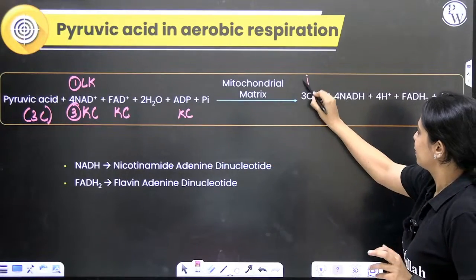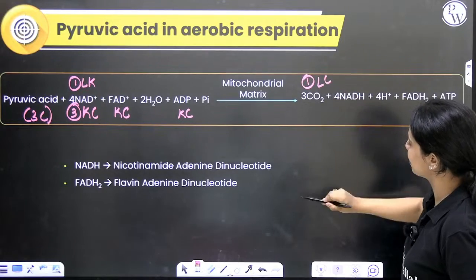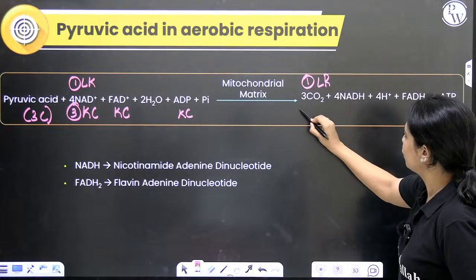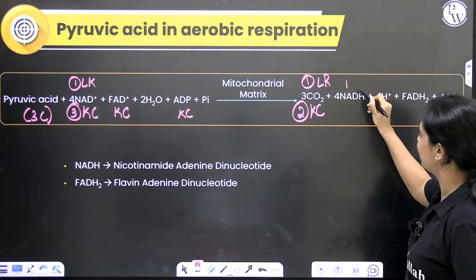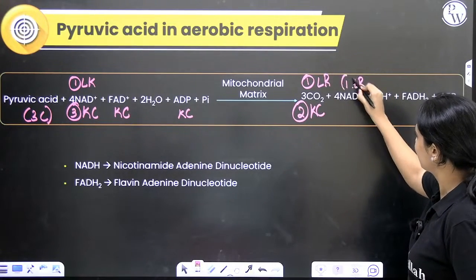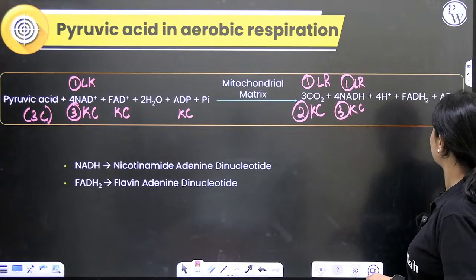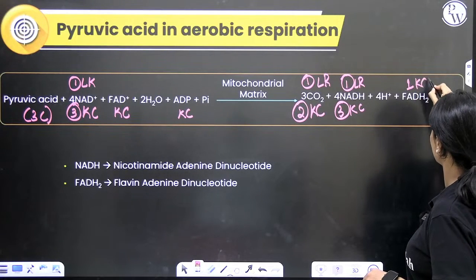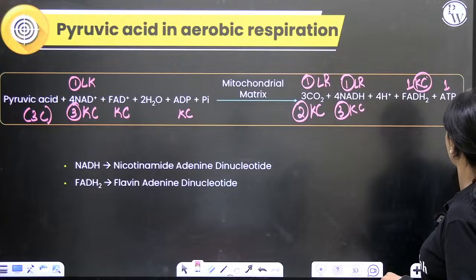Pyruvic acid, carbon dioxide, decarboxylation. 1 carbon dioxide is released in the link reaction. 2 carbon dioxide are released in the Krebs cycle. 4 NADH, 1 in your link reaction, 3 in your Krebs cycle. Yeah, so this is entirely in your Krebs cycle. This is also in Krebs cycle.